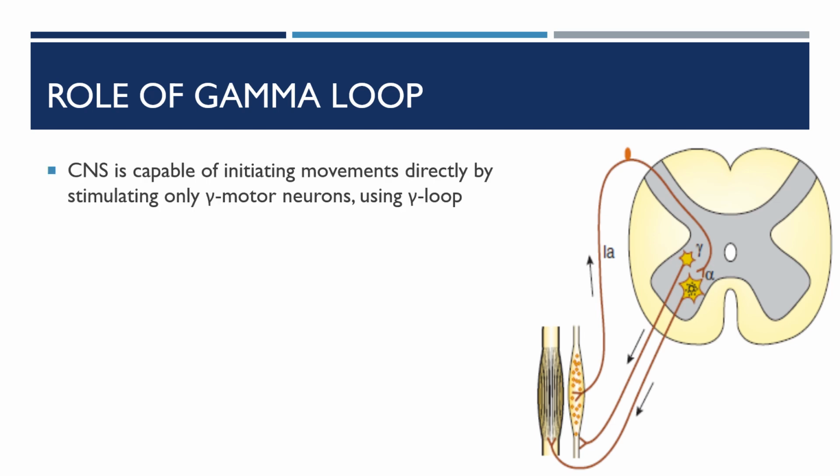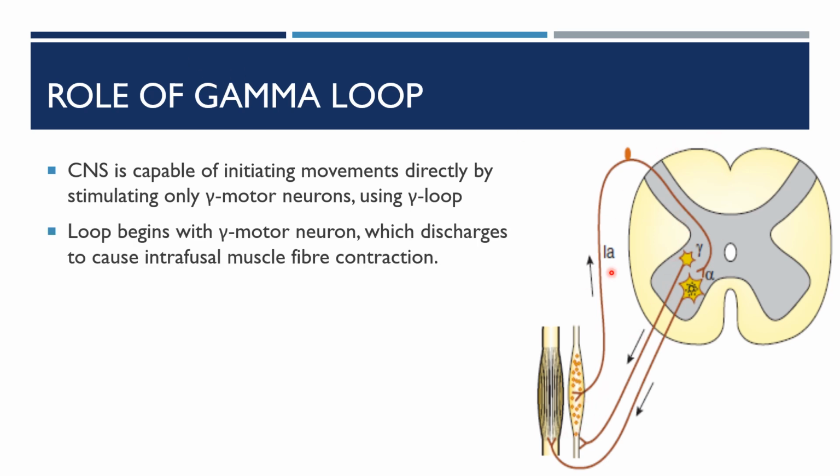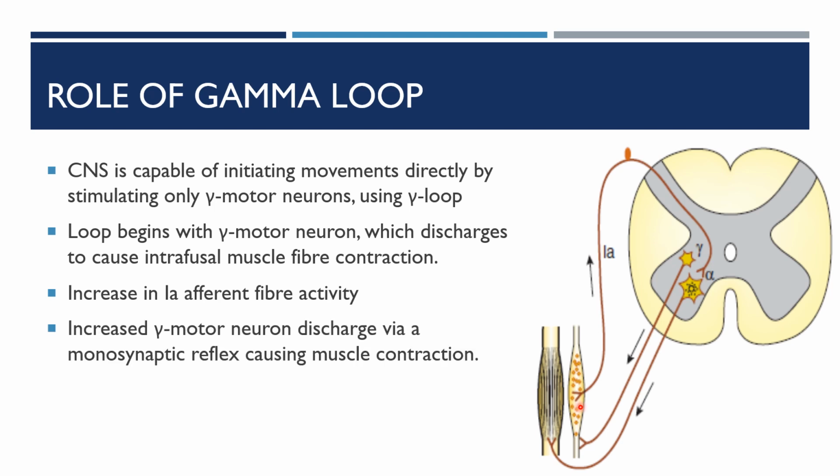Role of the gamma loop. The central nervous system is capable of initiating movements directly by stimulating only the gamma motor neurons using the gamma loop. The loop begins with the gamma motor neuron, which discharges impulses to cause the intrafusal muscle fiber to contract. This causes the central part to stretch, and there will be an increase in group 1A afferent nerve fiber activity.